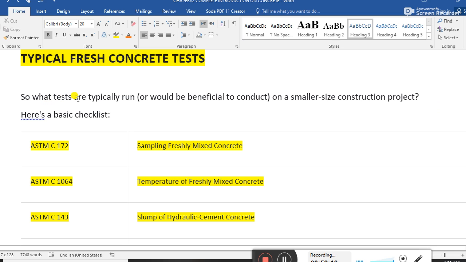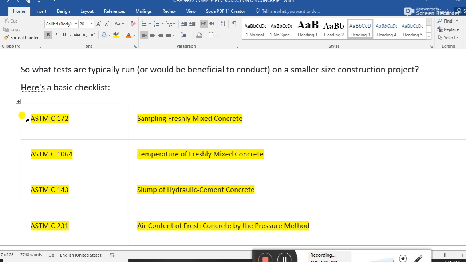So what tests are typically run, or would be beneficial to conduct, on a small size construction project? Here is the basic checklist. ASTM, American Society for Testing and Materials, C172, sampling freshly mixed concrete.